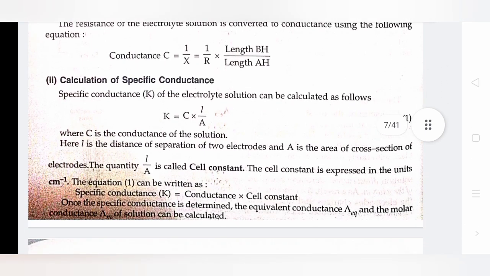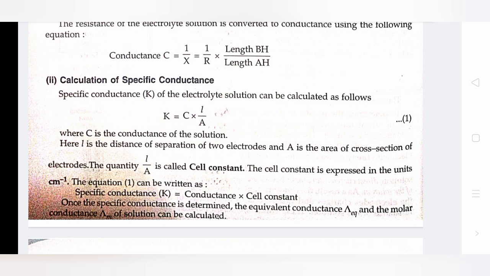Calculation of specific conductance. The specific conductance kappa of an electrolyte solution can be calculated as follows. Kappa equals C multiplied by L by A, where C is the conductance of the solution, L is the distance of separation of the two electrodes and A is the area of cross section of the electrodes. The quantity L by A is the cell constant. The cell constant is expressed in the units centimeter inverse. The equation can be written as specific conductance kappa equals conductance multiplied by cell constant.